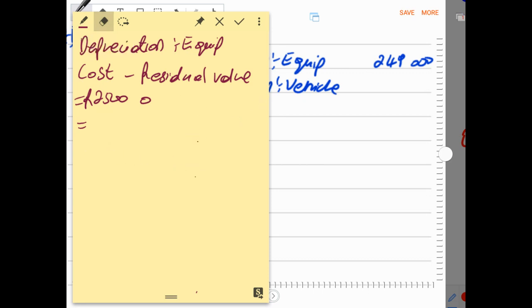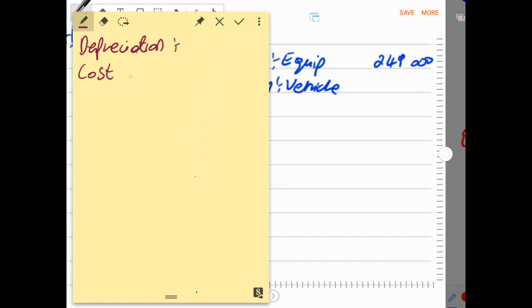So now in this case, we calculate the depreciation for vehicles, and our depreciation for vehicles will be cost less accumulated depreciation. Why? Because this is on the diminishing balance method.